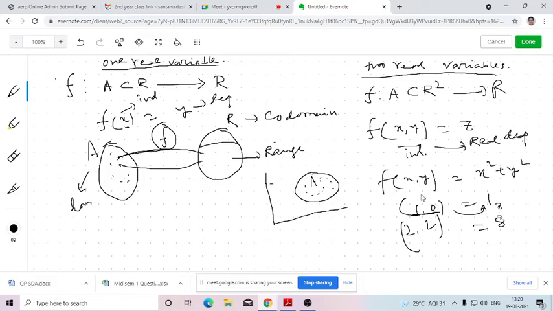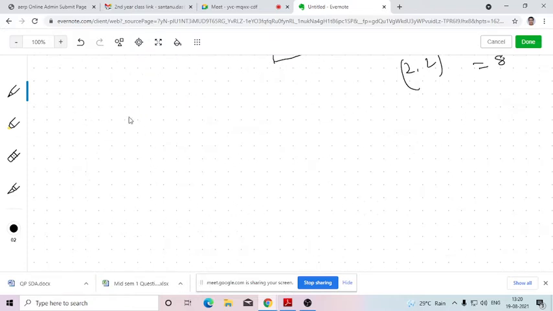So here this function is actually a function of two variables, because the number of independent variables is 2, and depending on those two independent variables we are getting the value of the dependent variable. In the earlier case the number of independent variables is 1. So that's why that is a function of one real variable. Now similarly, while we define the function of a complex variable, we will be considering a subset of the set of complex numbers, and we will define this function to the set of complex numbers.